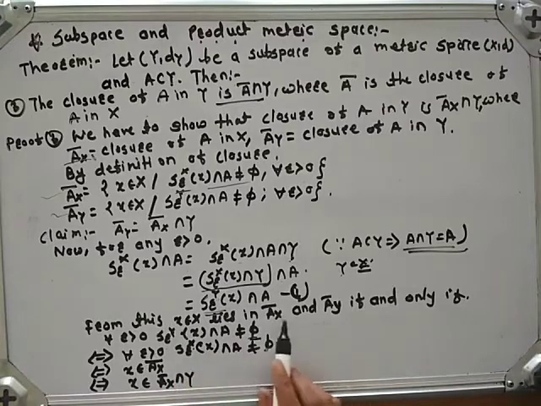Means here our assumption is x belongs to A closure Y, if and only if for all r greater than 0, S_r^Y(x) intersection A is not equal to phi. But when this happens, if S_r^X(x) intersection A is not equal to phi, and this is the definition of A closure X, means x belongs to A closure of X, and if x belongs to A closure of X, obviously x belongs to closure of